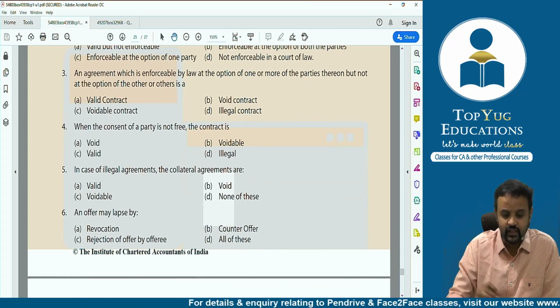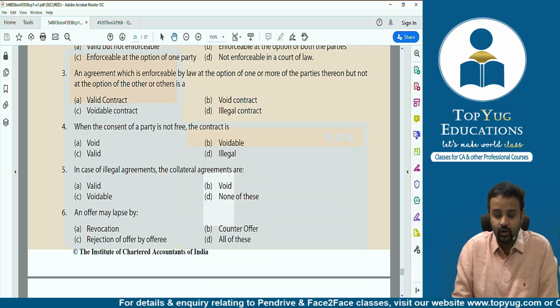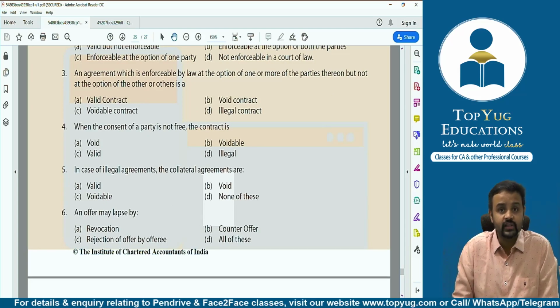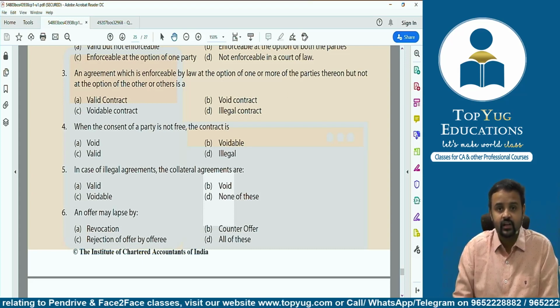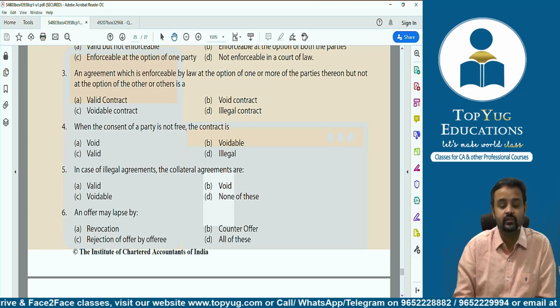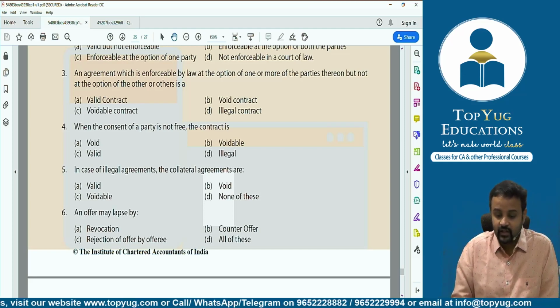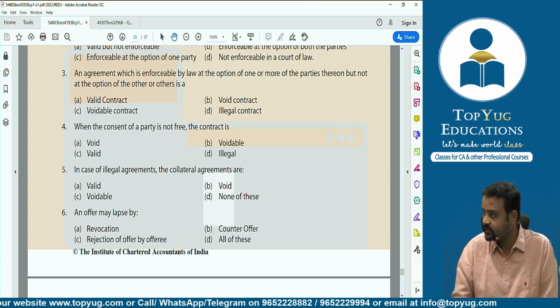Correct. Then coming to third question. An agreement which is enforceable by law at the option of one or more of the parties thereon, but not at the option of other or others, is called what? Obviously voidable contract. Whenever we say there is an option with one party, not the other party, both the parties cannot have. One party is having, the other party will not have. And who's that party who will have? Aggrieved party, which will be given voidable option. So this is a voidable contract. So answer is C.